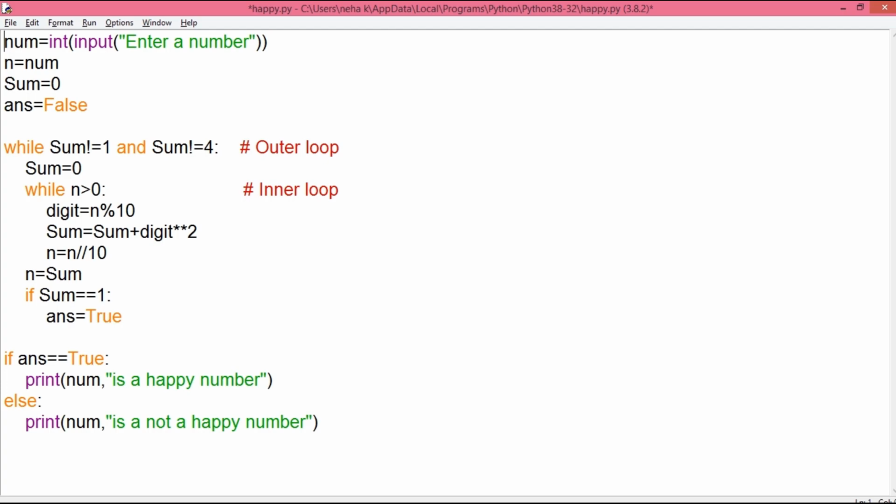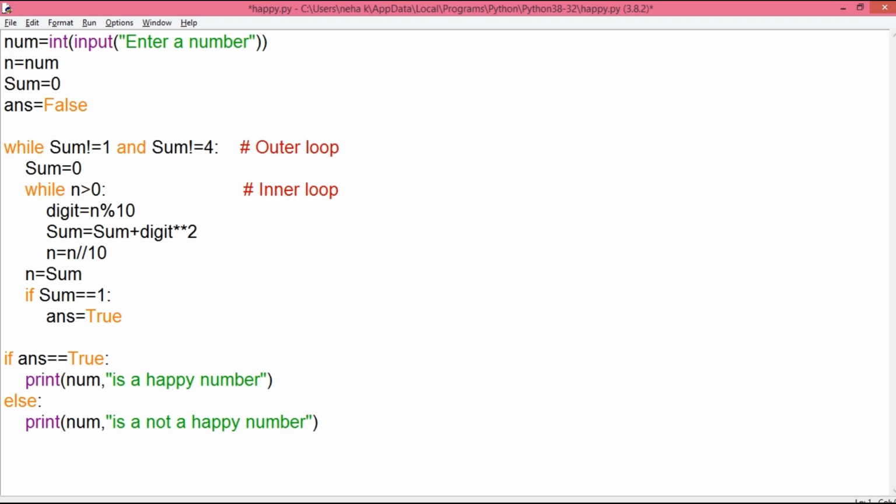The value of sum is 1, so 1 not equal to 1 condition will become false, and 1 not equal to 4 condition becomes true. As one of the conditions of this operation is true and the other one is false, the entire result will be false and the outer loop stops working, and then it comes back to the if and else part written outside the while loops.